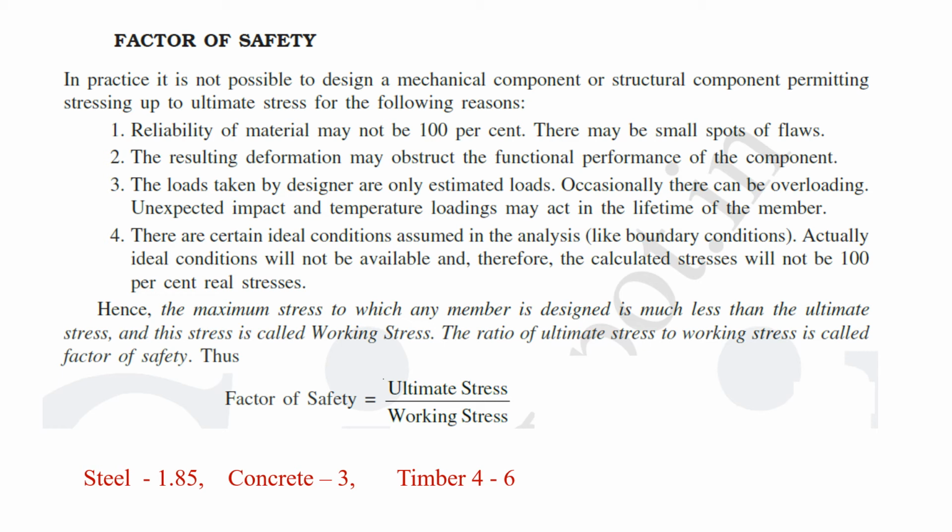The reason for having a lower value for steel is that it is manufactured in a factory, and the supervision and control over the sample specimens are more than that of concrete, which is usually cast in situ. And for timber, though the code specifies the strength of various kinds of timber, it varies from specimen to specimen as it is a naturally occurring material. So the variation from the standard or specifications is there. That's why a higher value of factor of safety has to be given for timber.